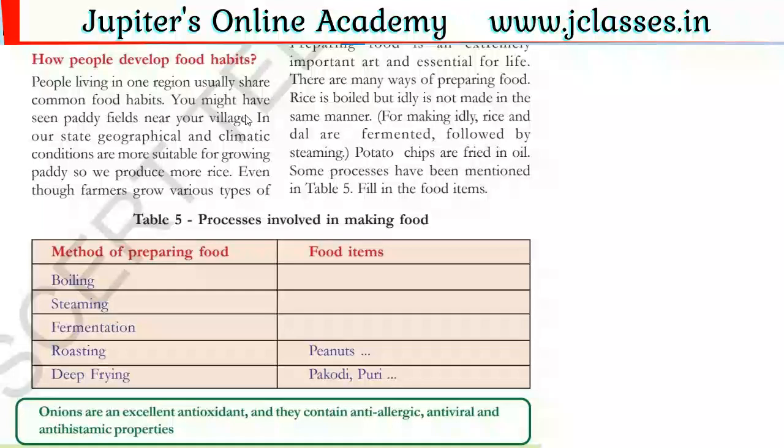Almost all people living in one place eat the same staple. For example, in our Telangana, all people consume rice as their primary food, right? You might have seen paddy, which is a rice field near your village. In our state, geographical and climatic conditions are more suitable for growing paddy. So we produce more rice, isn't it?